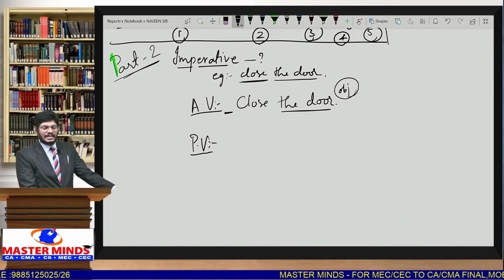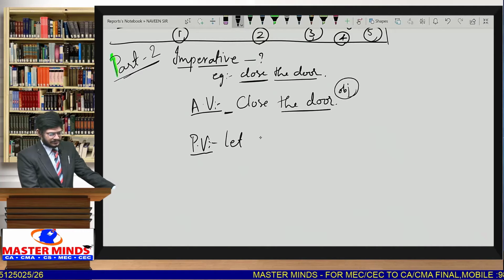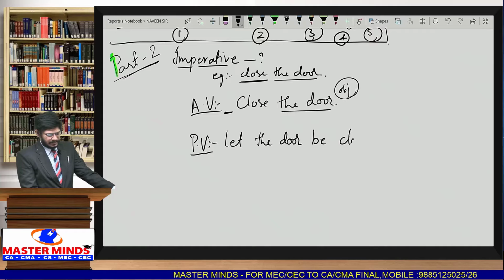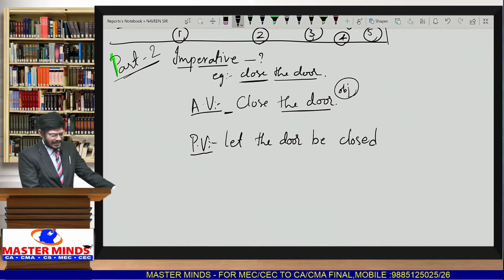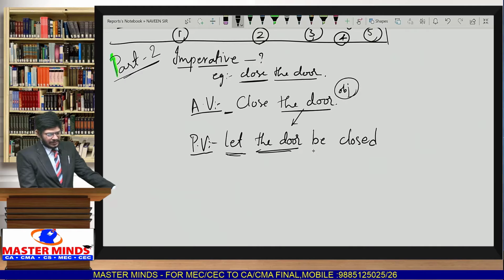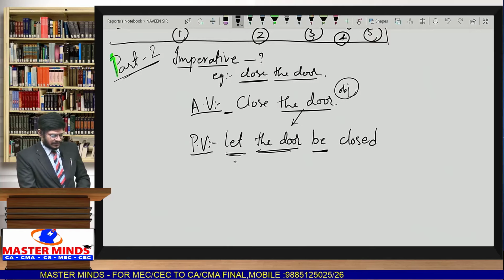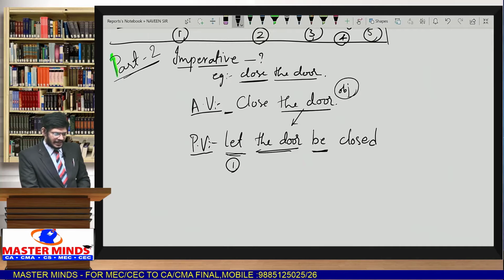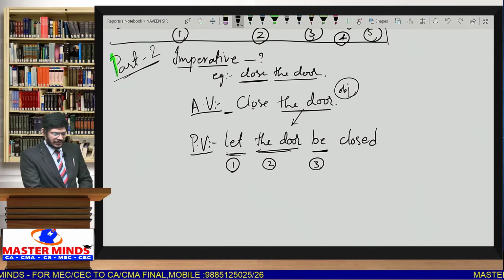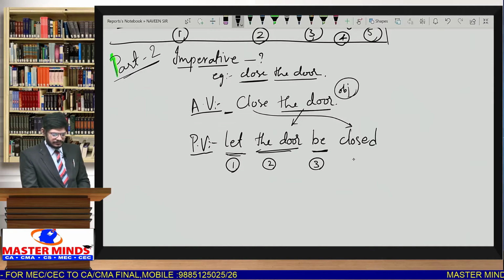Passive voice can be: let the door be closed. Simply you can add let. Whatever the object is there, that object you can write, and we have to add this be form. So observe the differences, observe the points. We are adding let, we are writing object as subject, we are adding be form, V3 form of the given verb, that is close. That is fourth step. This is very simple.